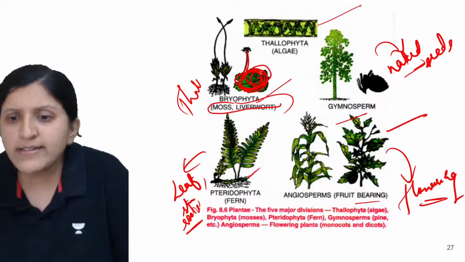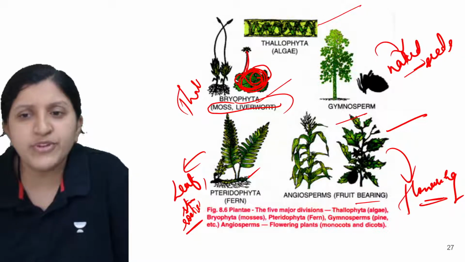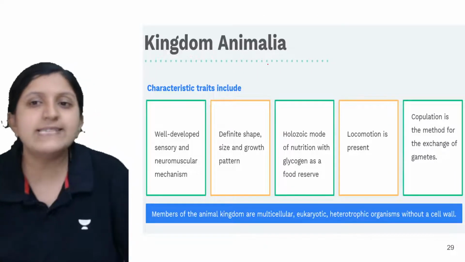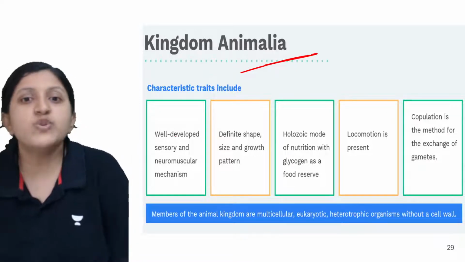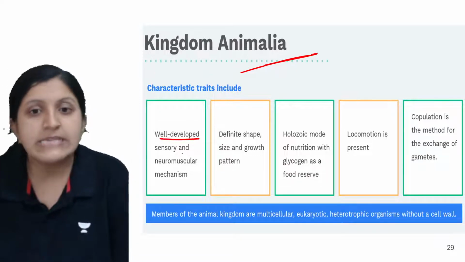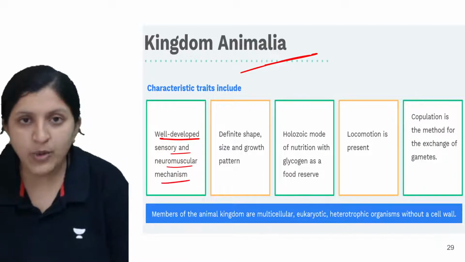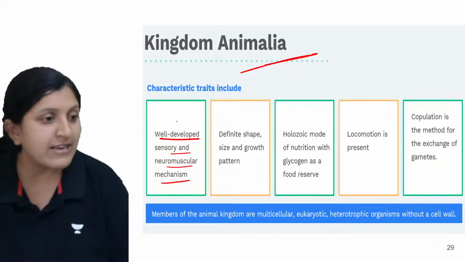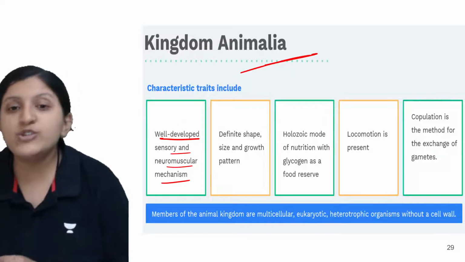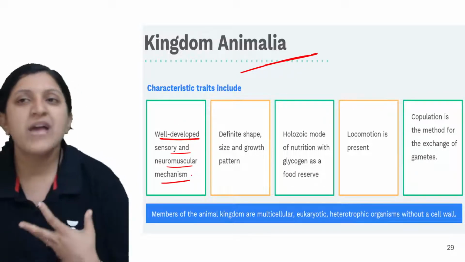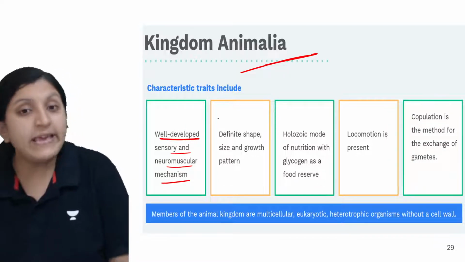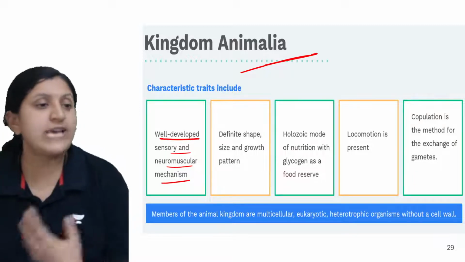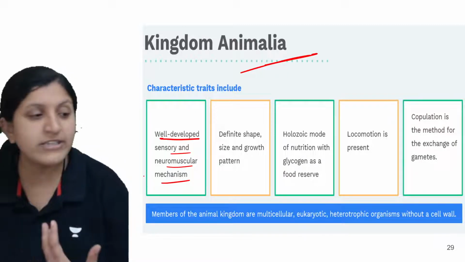Okay, so other than that, these are anyway the different examples of the plant kingdom. Okay, so next there is a kingdom Animalia. So what is the characteristic feature of kingdom Animalia? These are well developed sensory and neuromuscular systems. So basically there is a well developed mechanism you can see. In case of plants, there is no neuromuscular system, so there are no muscles, there is no nervous tissue, but anyway sensation is done through the different body parts. Here in case of Animalia, yes, sensory development and motor development are much better.